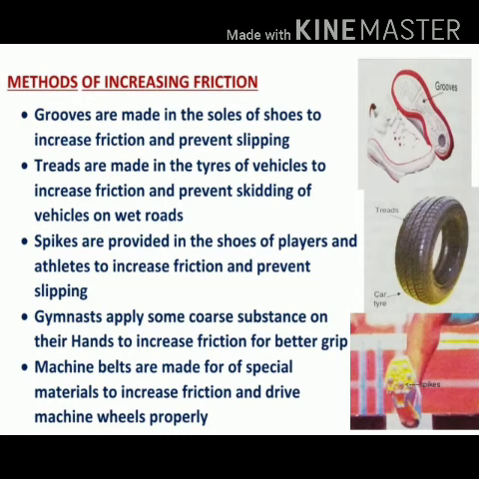In the same manner, when you observe the tires of vehicles, the tire texture is made like that. The tread design is there so that it will increase the friction with the road surface and prevent the skidding of vehicles on the roads, okay? Even when you observe athletes' shoes, you will find that they have spikes. What is the role of those spikes? They increase the friction and prevent slipping, okay?